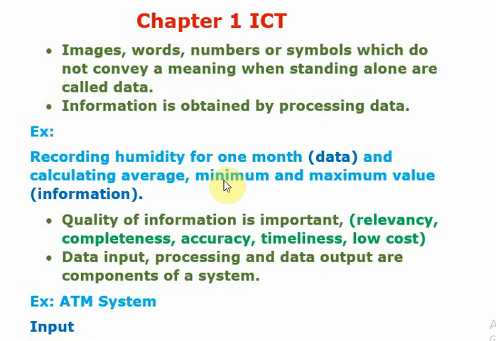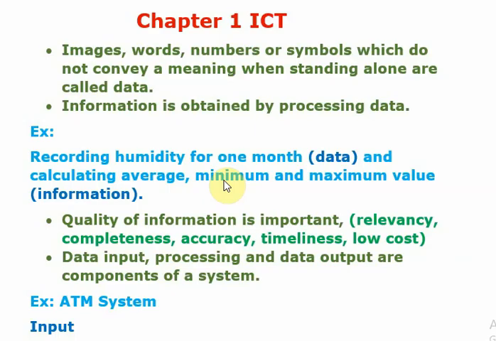Accuracy means the information provided should maintain accurate values. Timeliness means up to date information. Yesterday's weather is not going to provide up to date information for today.